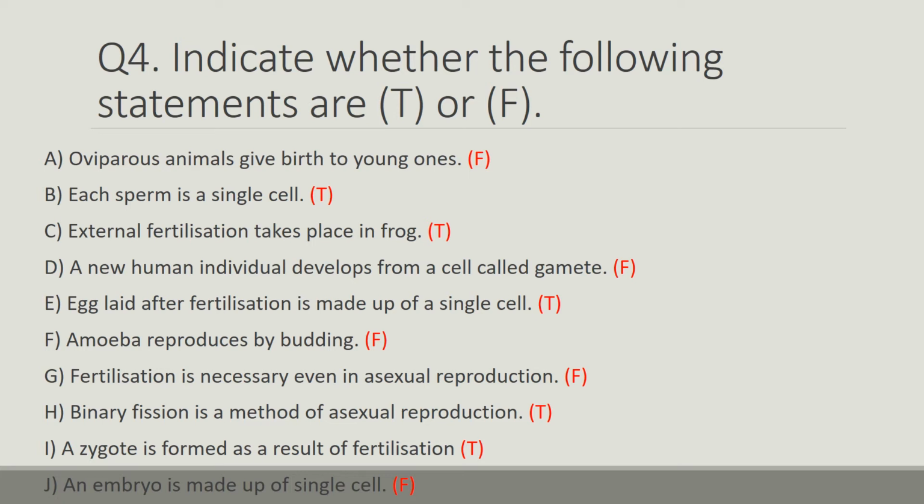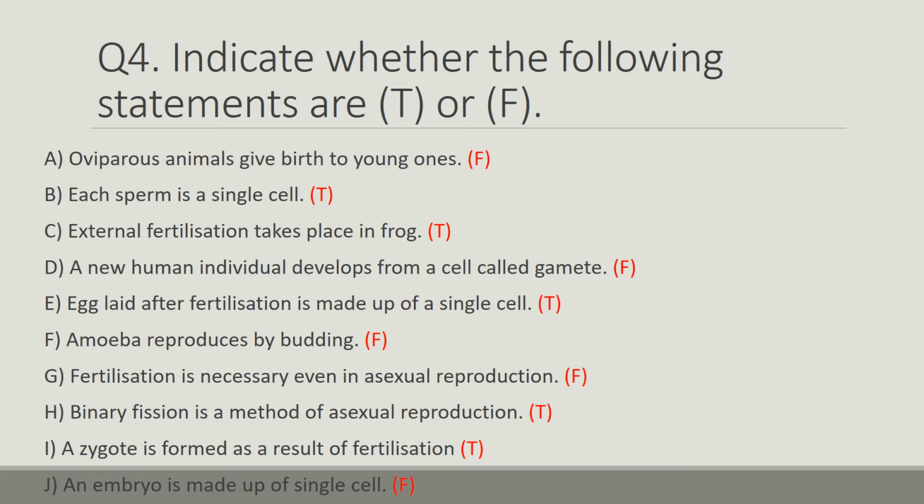A new human individual develops from a cell called gamete. This statement is false. The answer should be zygote. Egg laid after fertilization is made up of a single cell. This statement is true. This is the fertilized egg. Amoeba reproduces by budding. This statement is false. Amoeba reproduces by the binary fission.